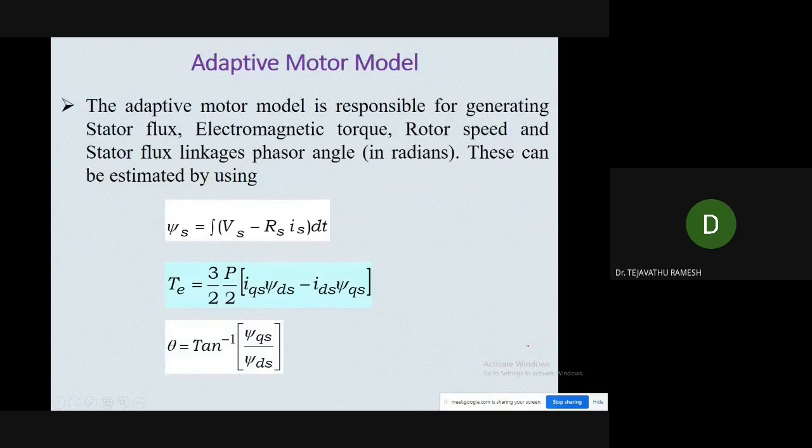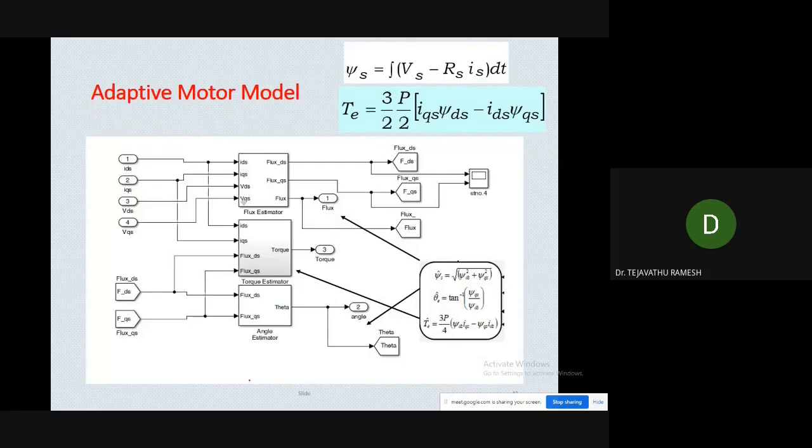And here we need an adaptive model also, that is the estimation of psi s, the estimation of torque and the estimation of theta. We can estimate psi s, T and theta by using these three equations. Those three equations are simulated here, so we can simulate easily by using them.